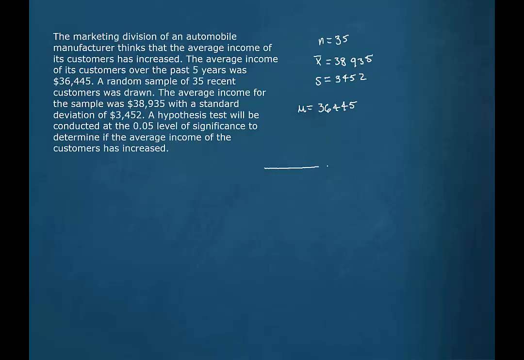So let's take a look at what the hypothesized distribution would look like. Since our sample size is 35, we know that the sampling distribution would be normal. And the hypothesized mean in question is 36,445. And the question is, has this value increased? Well, if our sample mean landed down here to the left somewhere, well, it certainly wouldn't indicate an increase.